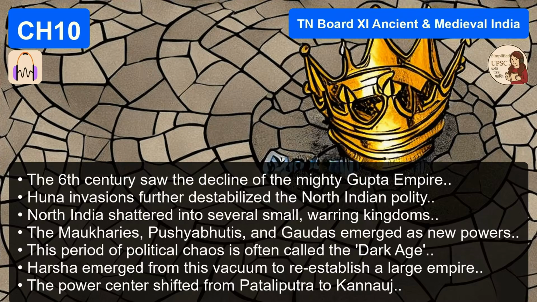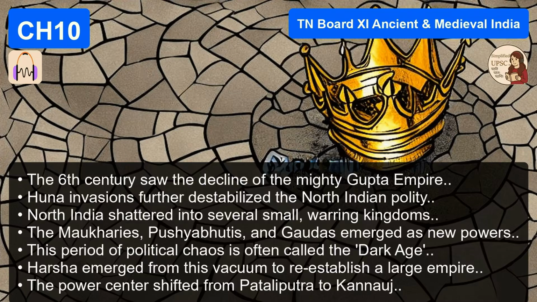How do we know anything about a king who ruled 1,400 years ago? Right, the sources. This is critical for the exam. Usually for ancient history, it's a lot of guesswork. But I've heard Harsha is a bit different. Harsha is unique. He really is. Because we have what you could call a surplus of high-quality literary sources. We have a spotlight on him in a way we don't for many other rulers. But, and this is the big trap, that spotlight is colored. Colored how? Like biased? Extremely biased.